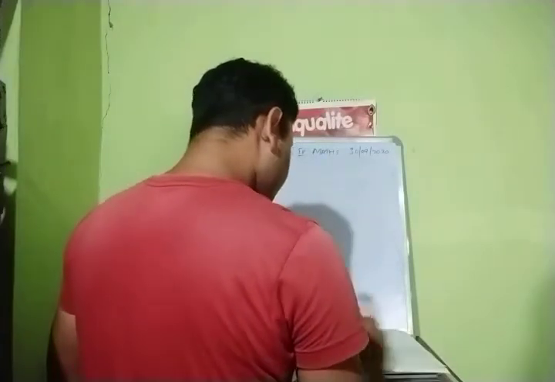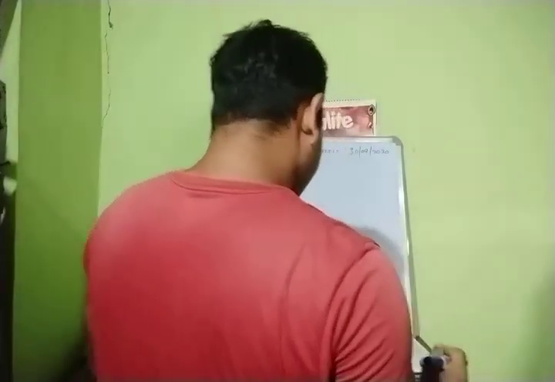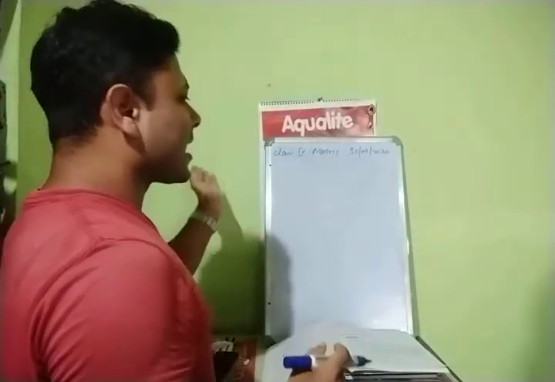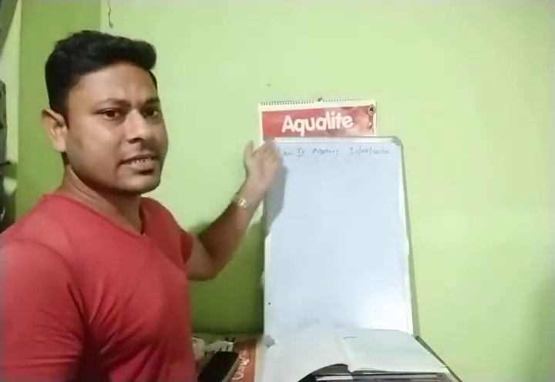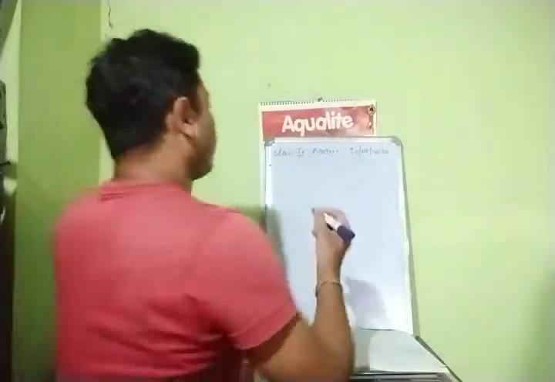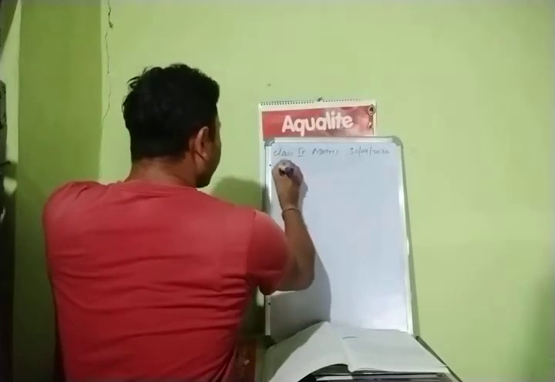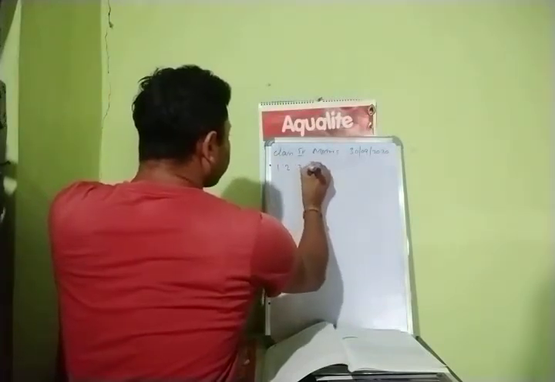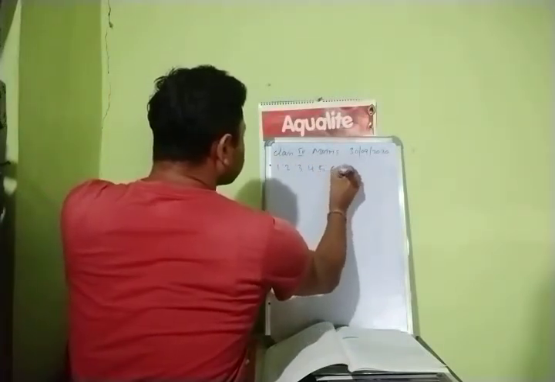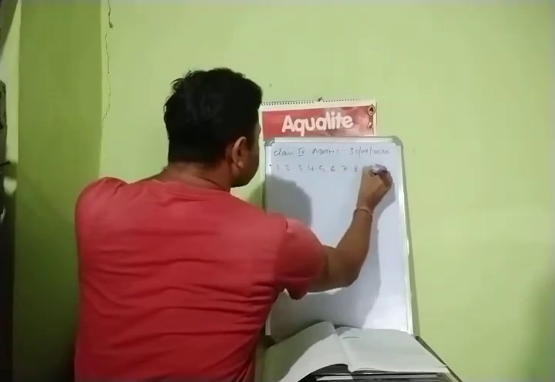Okay. All right. Now, first of all, when we make that table, we have to write the numbers like this: 1, 2, 3, 4, 5, 6, 7, 8, 9, 10.